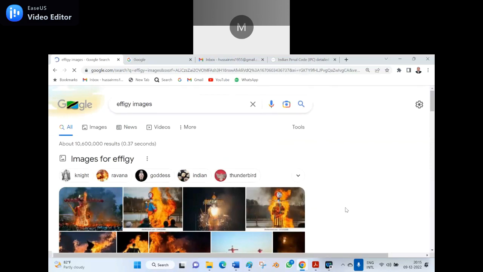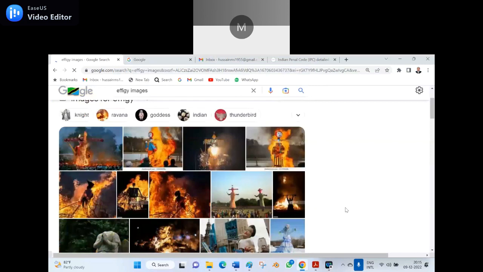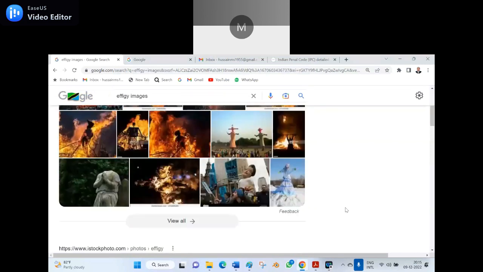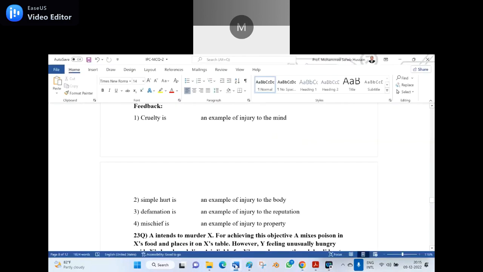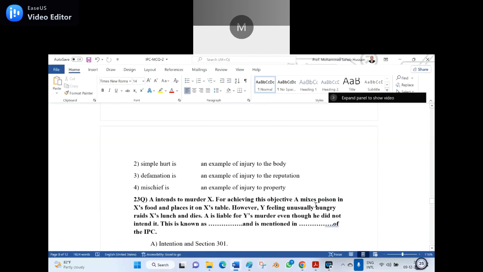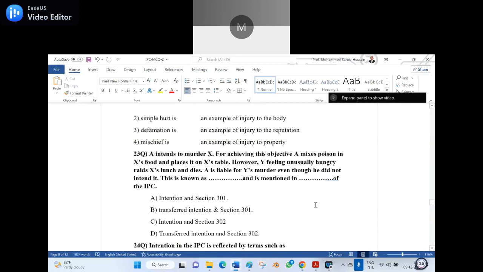They are burning it. So effigy burning also amounts to defamation. Is it clear? Yes, because you are lowering the reputation of a person. Now everybody cannot file a case in that regard, because there may be 10 allegations, and even if 5 are proved, it does not amount to defamation.